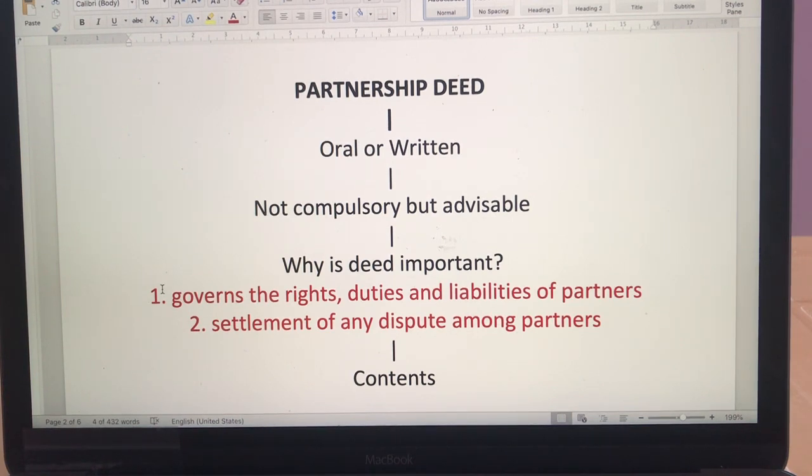Why is the deed important? This question has also come in the board exam: give two reasons why the partnership deed has to be in writing. One is that it governs the rights, duties and liabilities of the partners, because how they have to go about it, what they need to do, what their rights and liabilities are, everything is mentioned in the partnership deed. And second, in spite of writing everything in the deed, suppose some problem arises or there is some kind of conflict among the partners, how you are going to settle and address it will also be mentioned in the partnership deed. These are the two important points due to which we say the partnership deed is important.